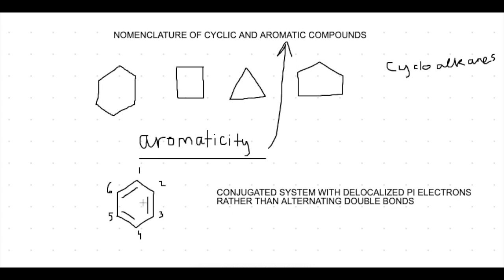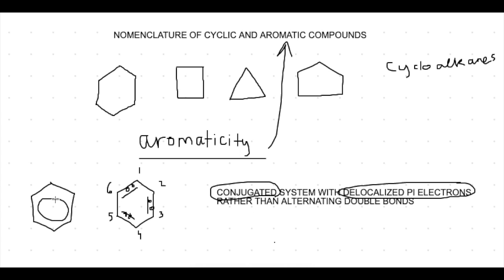It looks like we have 3 double bonds alternating at each carbon. But in fact, this is a conjugated system with delocalized pi electrons rather than alternating double bonds, and that is why we get aromaticity. Well, every double bond has 2 electrons, and these are called the pi electrons. When they're delocalized, they don't belong to a single atom or bond, but rather they belong to the whole group of atoms. So these pi electrons in the double bonds are actually resonating between the atoms in the conjugated system. This is actually benzene here, and it can be drawn with a circle in the middle because these double bonds resonate back and forth so fast.